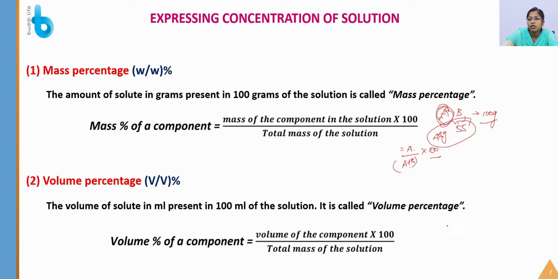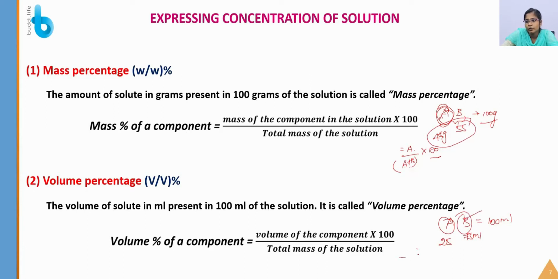So here also let me imagine that there are A and B. On the whole it is 100 ml. The component A is 25 ml and the component B is 75 ml in a particular solution. So you are going to calculate the volume percentage of component B now.